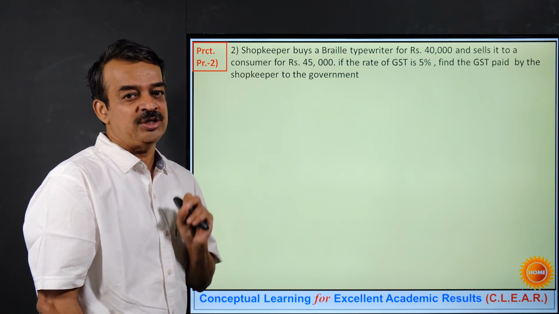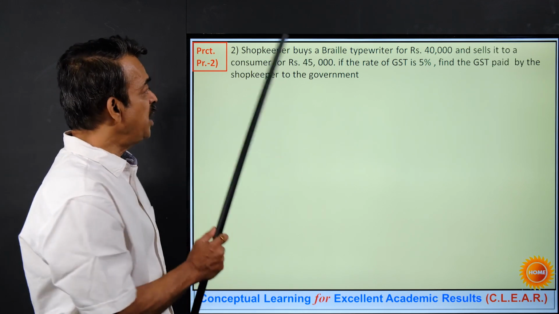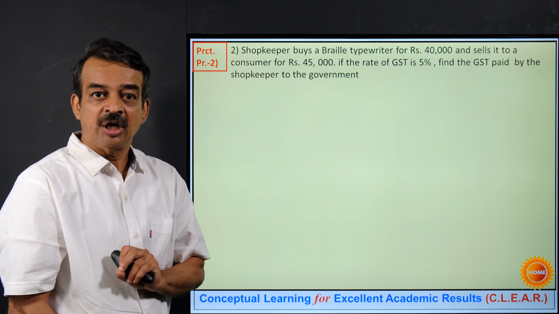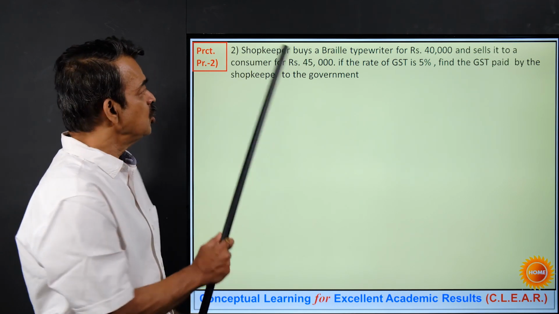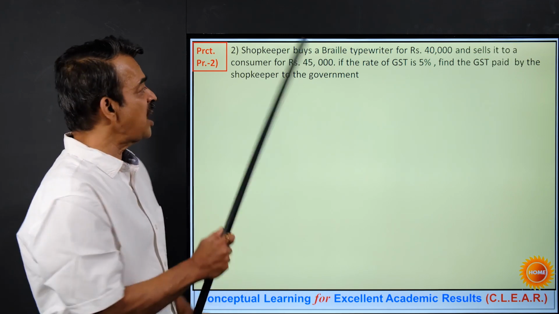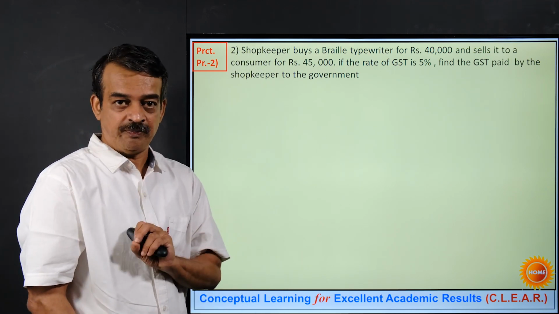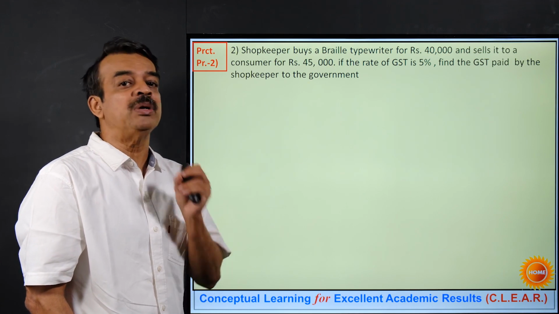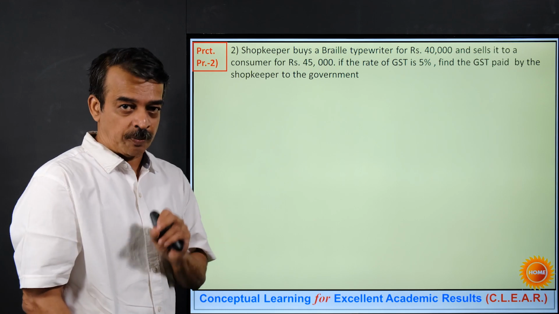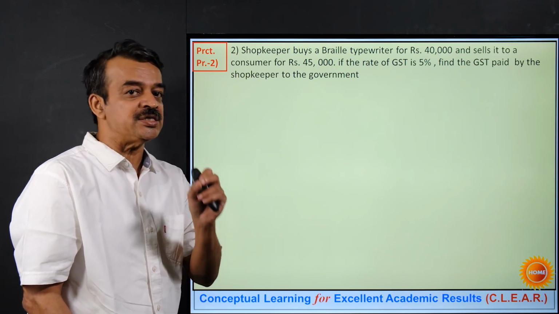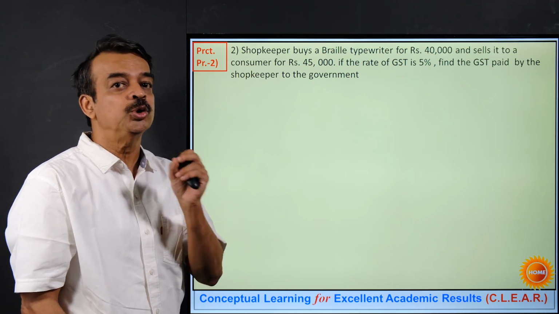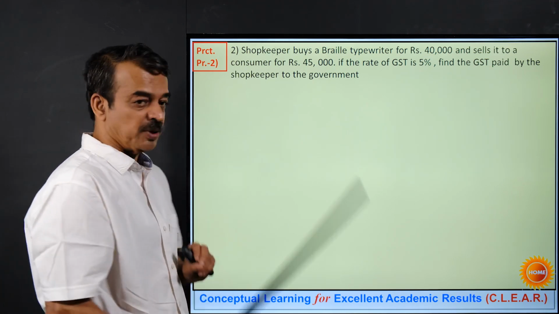Net GST is always nothing but the output tax, in this case for the shopkeeper, because he has to pay the GST to the government. So it will be output tax for the shopkeeper minus ITC for the shopkeeper. So in this particular problem, I have to find out two values: output tax for the shopkeeper and ITC, that is input tax credit, for the shopkeeper.